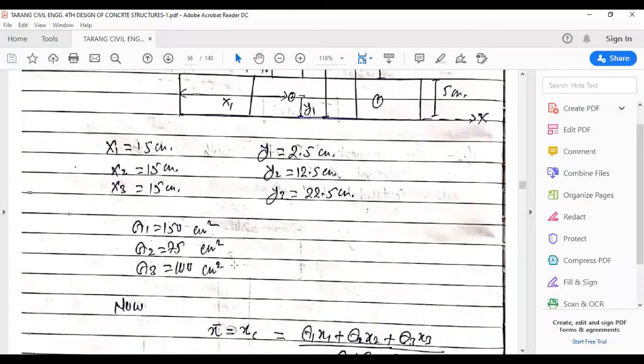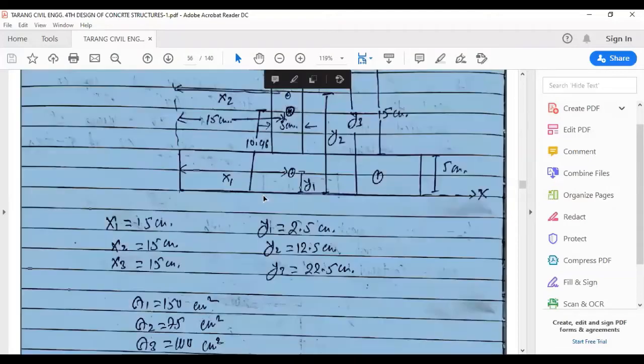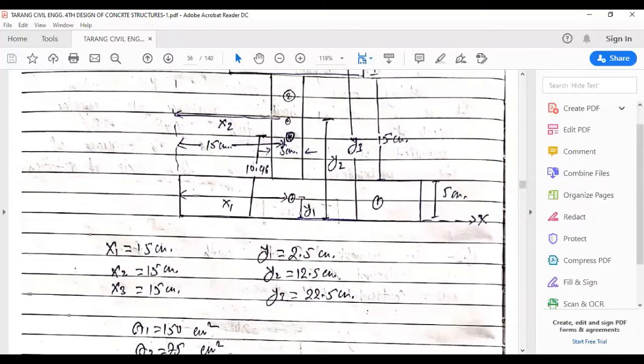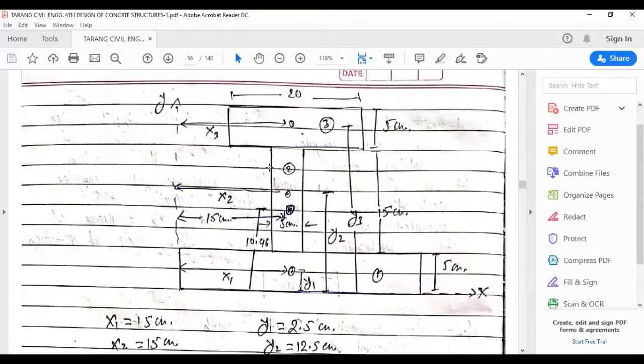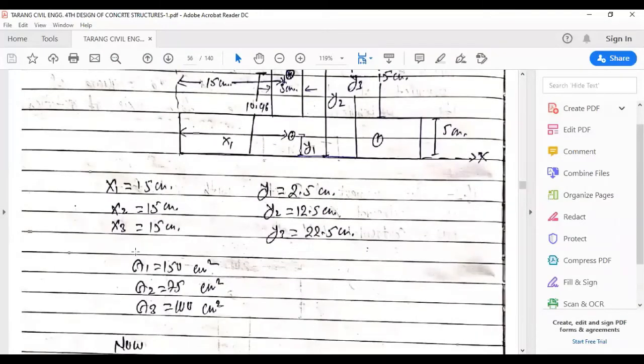Now coming to the values of A1, A2, and A3: the area of the first box, second box, and third box. A1 would be 30 multiplied by 5, so it will be 150. A2 will be 15 multiplied by 5, that would be 75 centimeter square, and A3 would be 20 multiplied by 5, and that would be 100. So you can see here all the values are written as A1, A2, and A3.